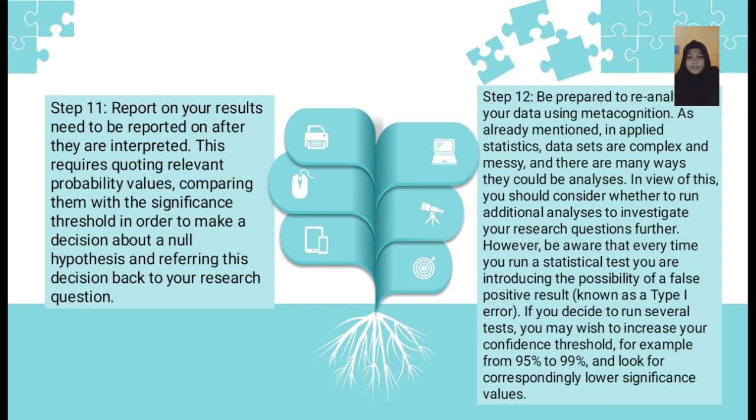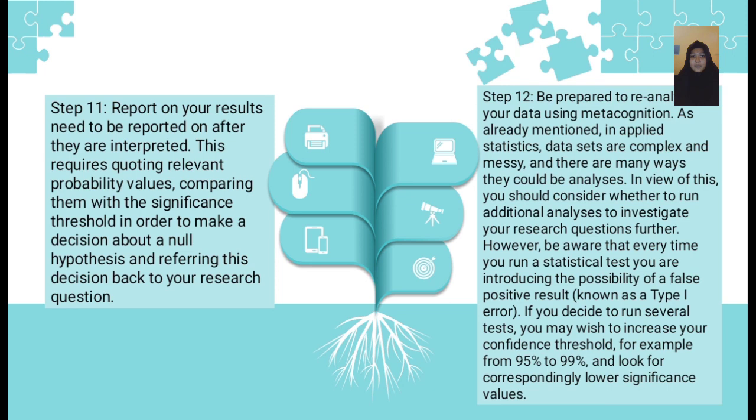And the last is step twelve. Be prepared to reanalyze your data, as already mentioned in applied statistics. Data sets are complex and messy, and there are many ways they could be analyzed. In view of this, you should consider whether to run additional analysis to investigate your research question further.